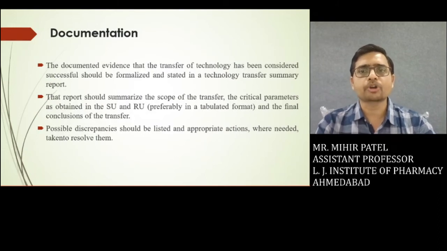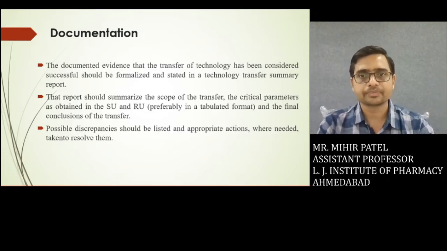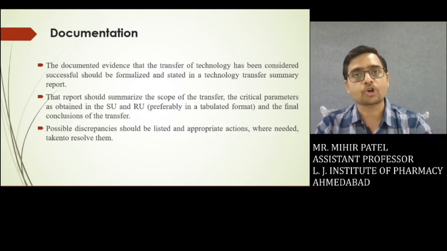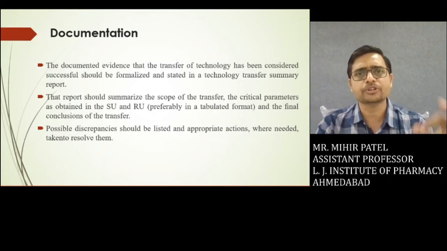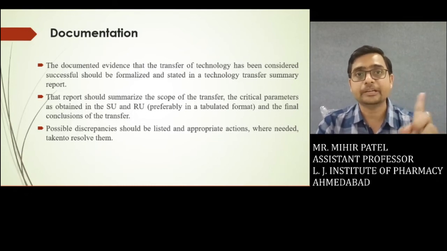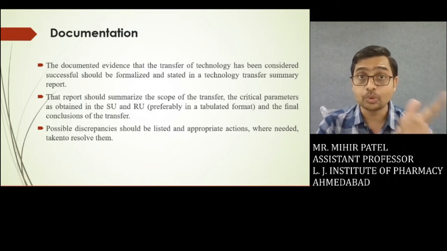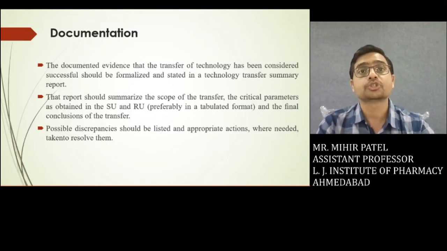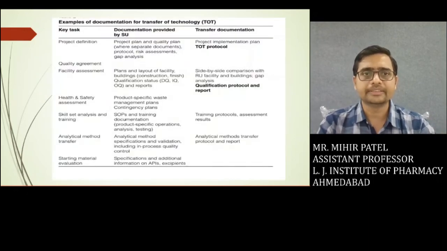Now, when we talk about documentation, as we have discussed earlier, the different stages should be in a well documented manner. So we can say: write what you do. That point should be considered in a formalized and stated way in the technology transfer summary report. The scope of transfer and the critical parameters obtained by SU and RU both should be included in this final documentation. So we can have these specific conclusion points at the end.